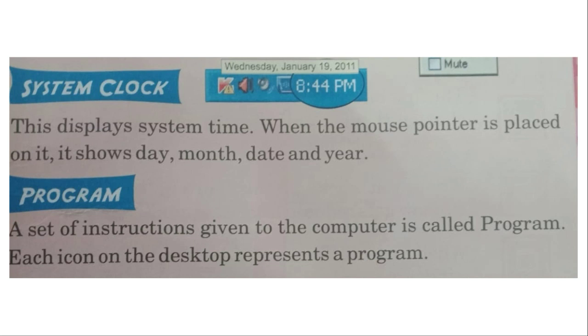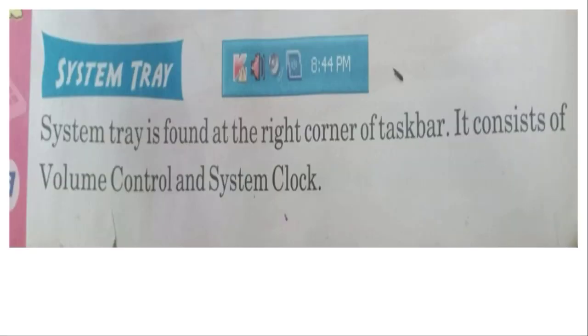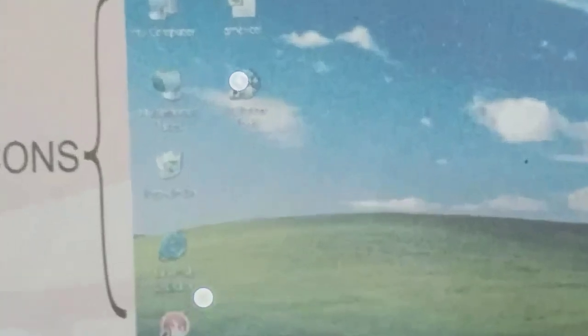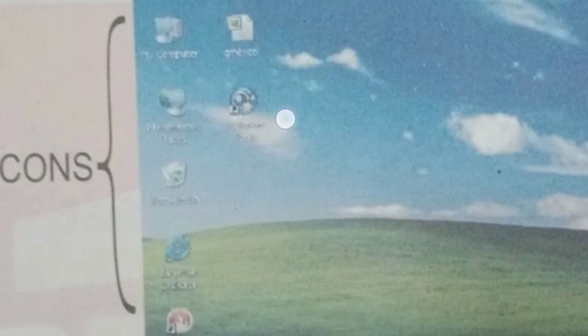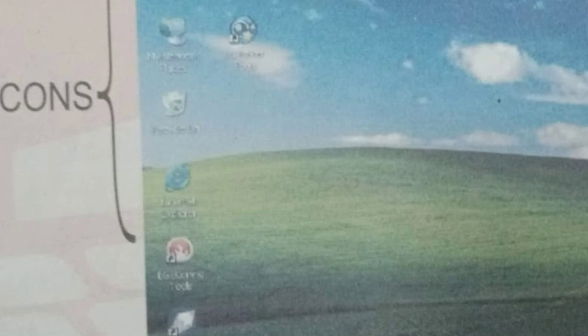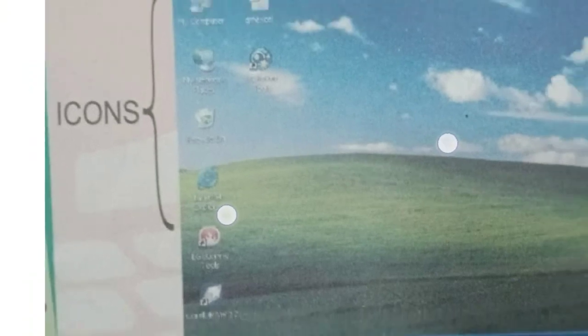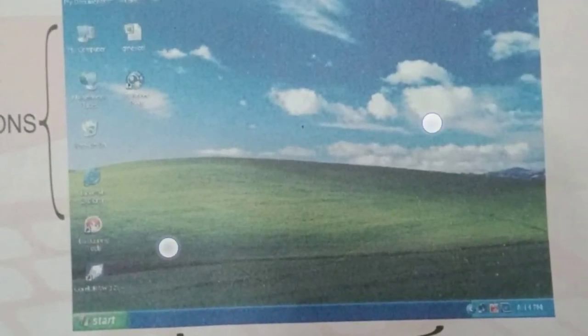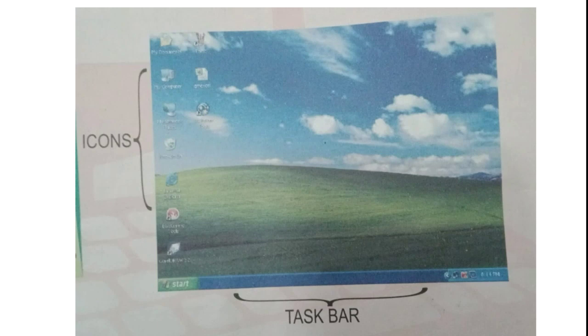Then the program. A set of instructions given to a computer is called a program. Each icon on the desktop represents a program. So what is a program? You can see many icons here. All icons represent a particular program. When you click on these icons, it will open that particular program.